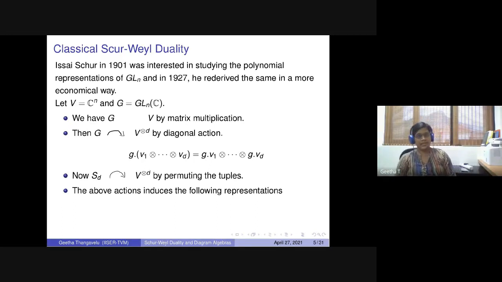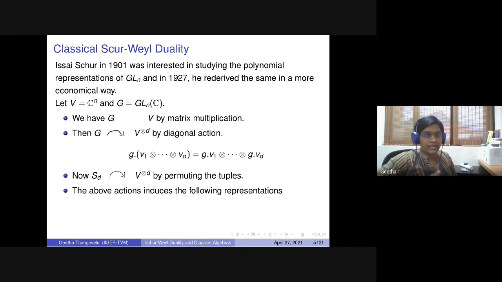This is the initial problem posed by Issai Schur. He was interested in studying the polynomial representations of GLn. This is in his thesis dissertation. He investigated this problem, and later on in 1927 he rederived the same result in a more economical way.